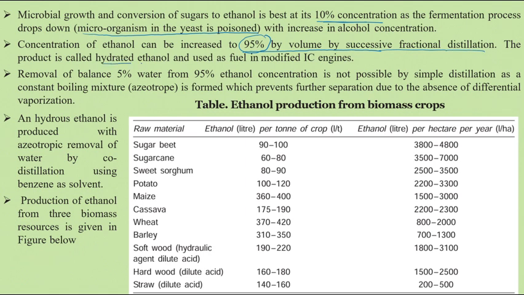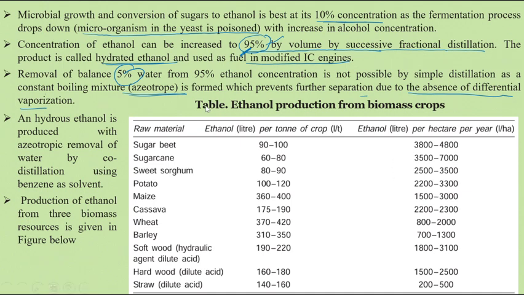This product is hydrated ethanol. This can be directly used in modified IC engines. From the 100, the 95 is called hydrated ethanol. The remaining 5% of water is difficult to remove by a simple distillation process, so a complex distillation is required because it forms an azeotrope. An azeotrope has the same chemical composition in the liquid as well as the vapor, which prevents separation due to the absence of differential vaporization. So it is difficult to separate the 5% of water.